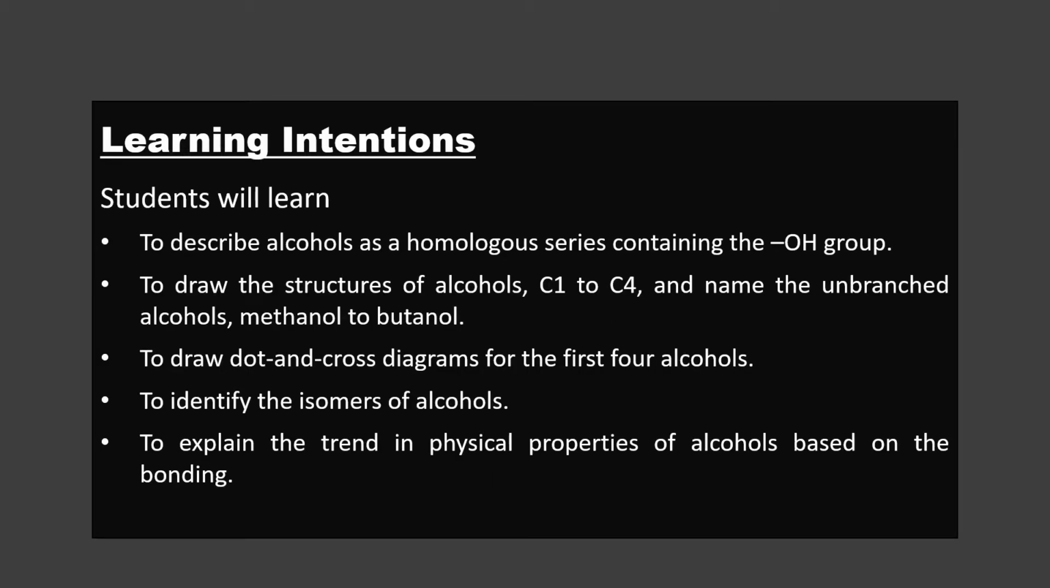Learning intentions. You will learn to describe alcohols as a homologous series containing the OH group. To draw the structures of alcohol C1 to C4 and name the unbranched alcohols methanol to butanol. To draw dot and cross diagrams for the first four alcohols. To identify the isomers of alcohols. To explain the trend in physical properties of alcohols based on bonding.